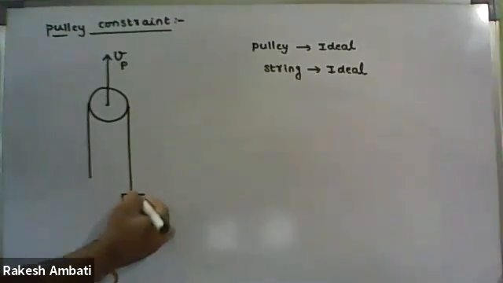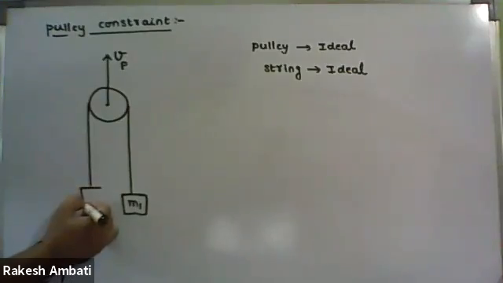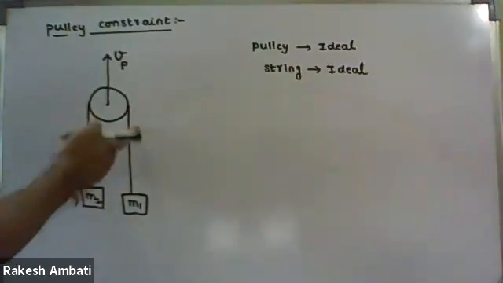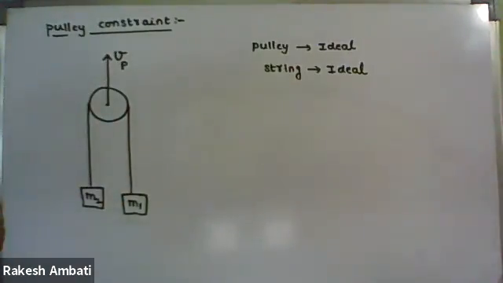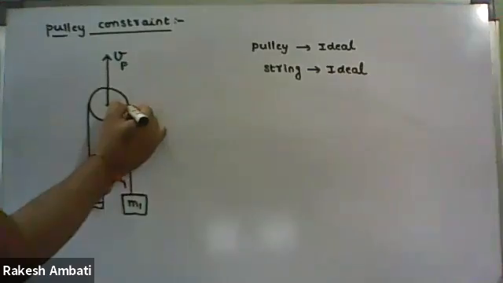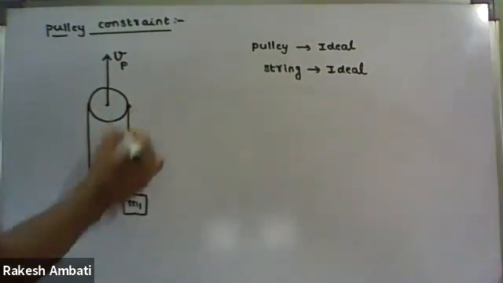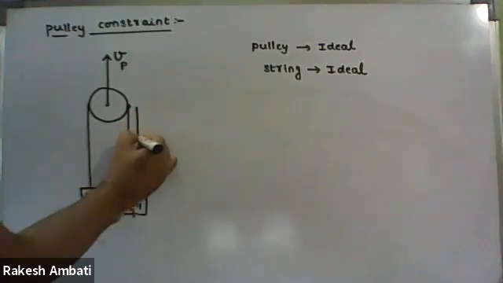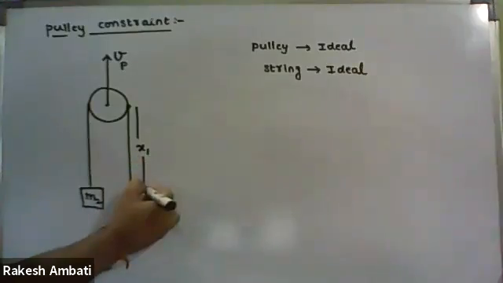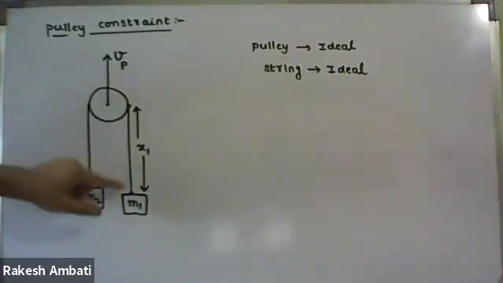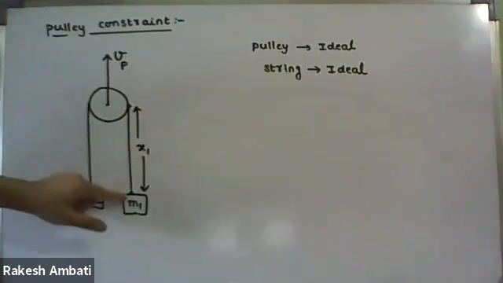For example, here mass M1, and here mass M2. Just to focus on the string, from this point to this point, from the pulley to the block, let this length be x1.